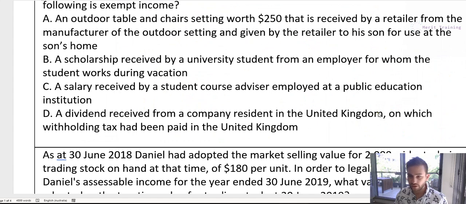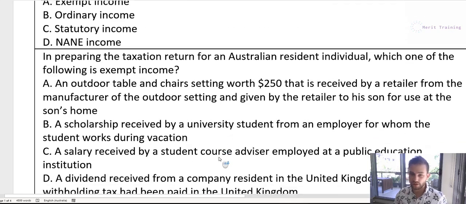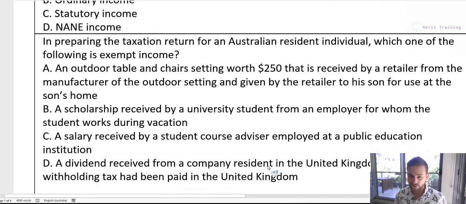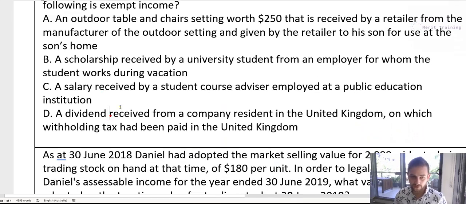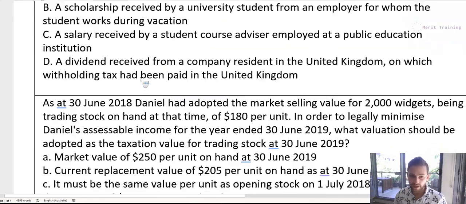It's a company resident in the UK, so it's not even an Australian resident. Remember, Australian residents are assessed on worldwide income, whereas if you're a foreign resident, let's say a UK resident, you're assessed in Australia only on your Australian income. But this is a foreign resident with income sourced in the UK, so it's nothing to do with Australia, therefore it's not assessable in Australia. It might be assessable in the UK, but not in Australia. So it's not B, it's not C, it's not D, but A is correct, so the answer is A.